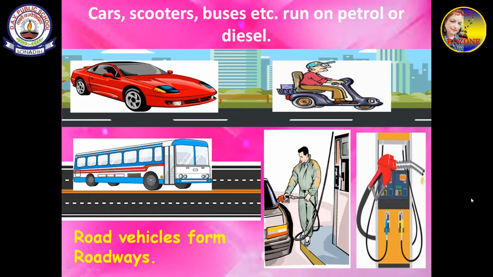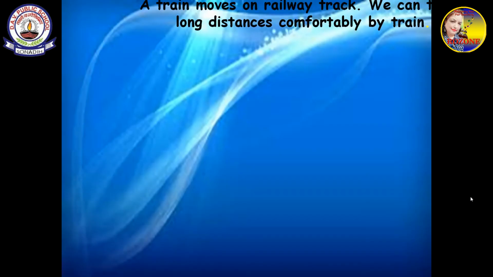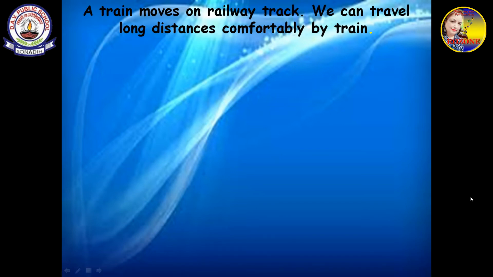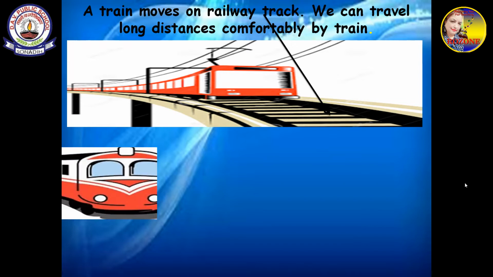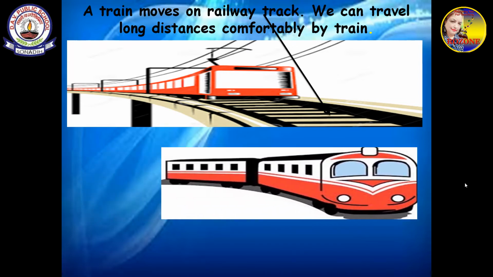So, road vehicles form roadways. What do we call road vehicles? Roadways. A train moves on a railway track. This is called the railway track, and the train moves on it. We can travel long distances comfortably by train.